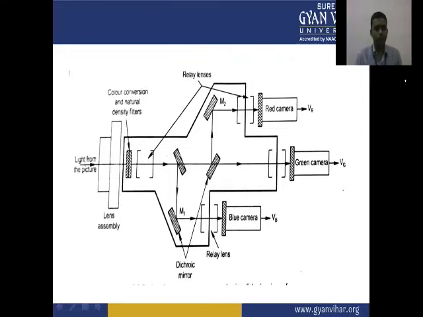Then we have the dichroic mirrors, and these mirrors convert the light from the picture into three outputs: the red camera VR, the green camera VG, and the blue camera VB. So red, green, blue, these three voltages are developed through the three mirrors.